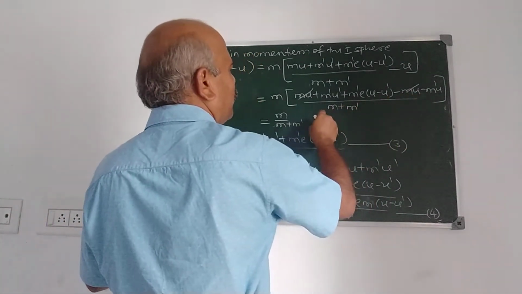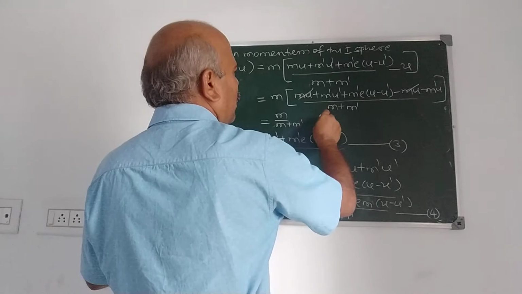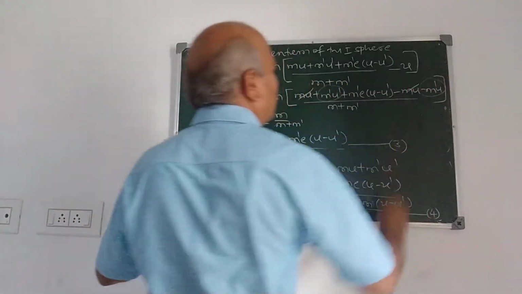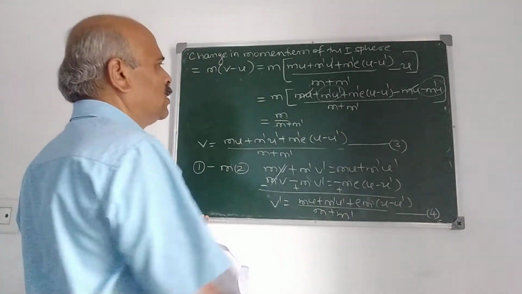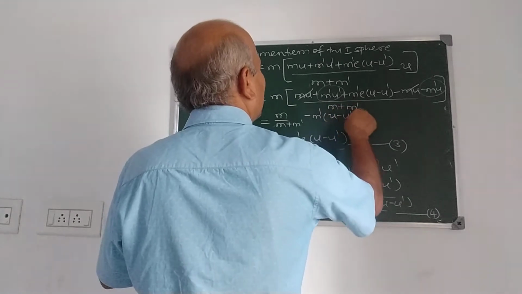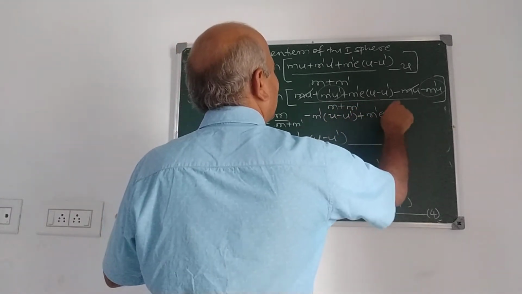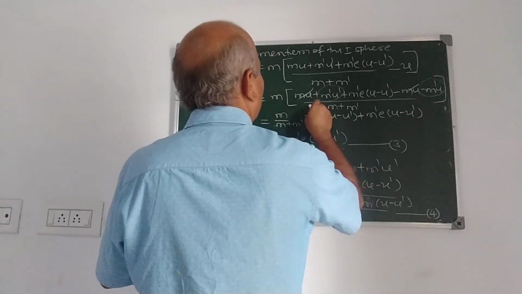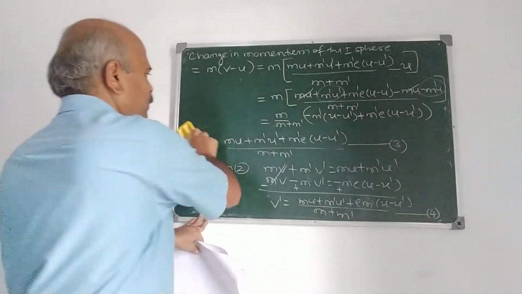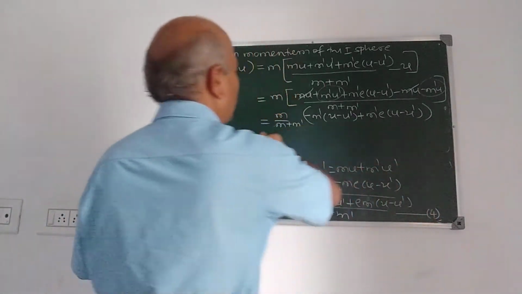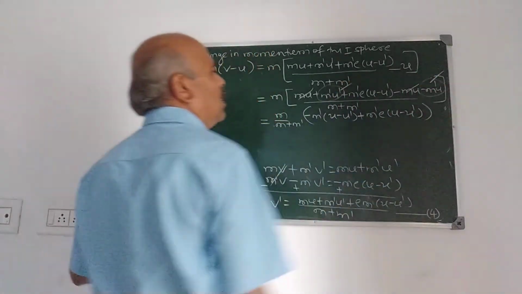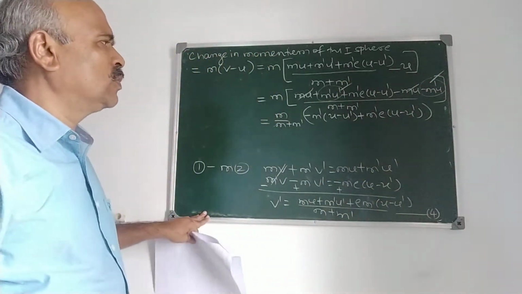So I take, how to simplify this? From these two, what is the common factor? M dash. So minus m dash into u minus u dash plus m dash e into u minus u dash. Correct? M dash u dash. Therefore, I have taken from these two minus m dash common, so u minus u dash.